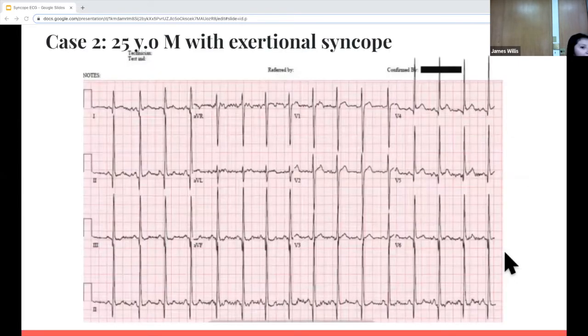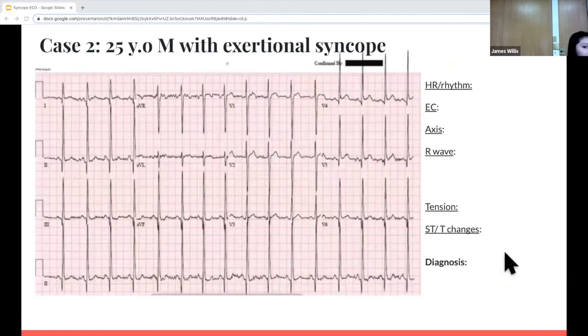The second case we have is a 25-year-old male coming in with exertional syncope. Again, what's the heart rate or rhythm? Tachy, brady, or normal sinus? Yeah, so it's tachy or normal sinus rhythm. It's on the cusp of the 100 rate, 101 or 102. So yeah, it's tachy. What about the electrical conduction, the PR, QRS, and QT? That's normal. And the axis is normal if you look at leads 1 and aVF, both pointing upright.